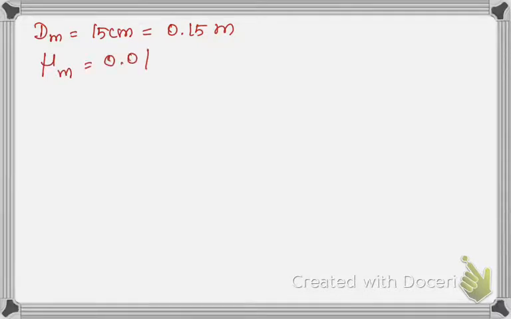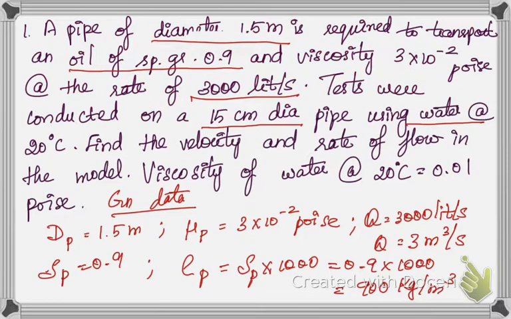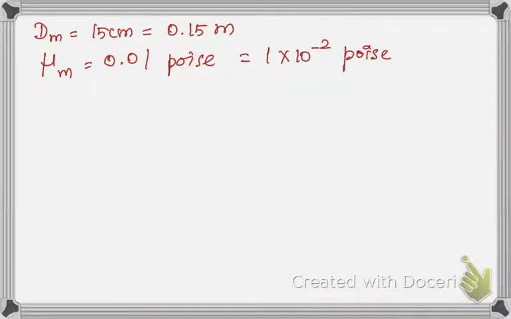For our model, our diameter is given. Diameter of the model is 15 centimeter. On conversion it becomes 0.15 meter. Then viscosity for the model is given as 0.01 poise, which is nothing but 1 into 10 power minus 2 poise. Why am I changing it? You can see here it is given 3 into 10 power minus 2 poise. It will be easier when you strike out. That's why I am changing the 0.01 poise as 1 into 10 power minus 2 poise.